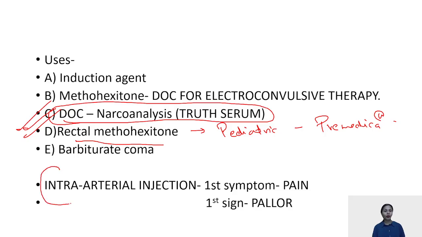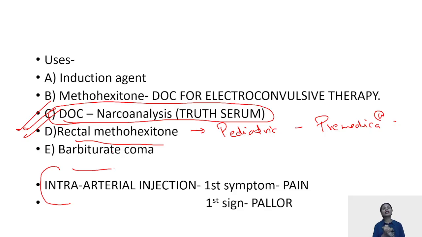Now, one thing about barbiturates that is asked a lot is that barbiturates are responsible for one complication. For example, by chance your IV cannula has gone into your artery and you have given thiopentone. The intra-arterial injection of thiopentone is going to lead to the precipitation of crystals, because a highly alkaline solution gets mixed with an acidic solution, leading to crystallization and precipitation, and eventually to vasospasm and thrombosis.